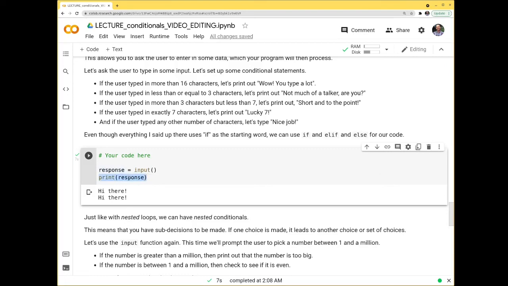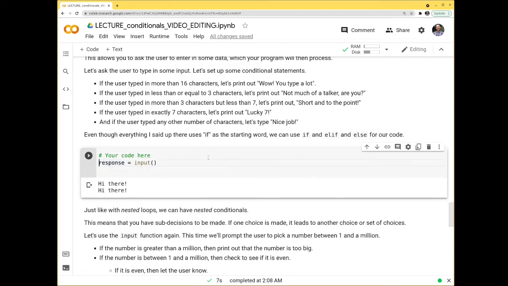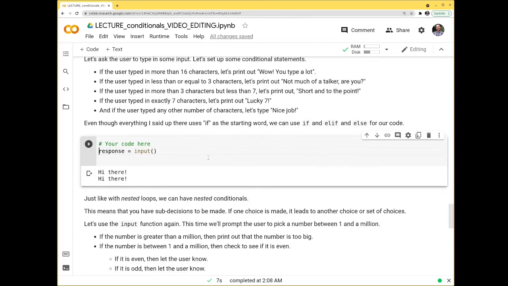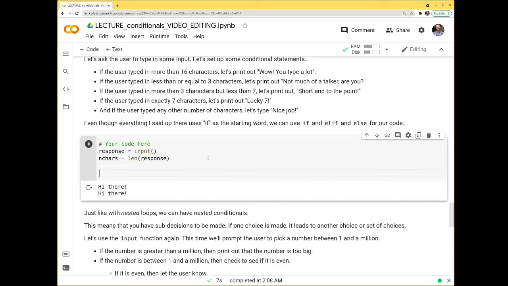Okay, I'm not going to print that right now. We're just going to go into our if statements. I'm going to try to give us some room. So the first thing I'll do is I'll get the number of characters. I'll call it n chars for number of characters, but you can call it whatever you want. You can call it n if you want, or capital N, number if you want. And that's going to equal the length of the response. Just to remind you, len returns the length of a string or list. It returns the number of characters in there.